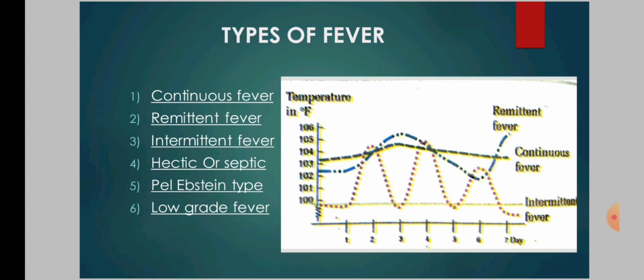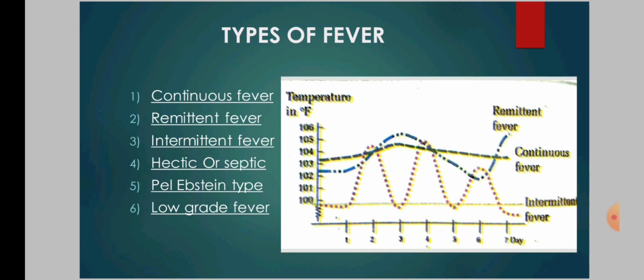Third one is intermittent fever. The temperature is present only for some hours in a day and remits to normal for the remaining hours. When the spike occurs daily, it is quotidian. When every alternate day, it is tertian, and when every third day, it is quartan. Intermittent fever is seen in malaria, kala azar, pyemia, septicemia, etc.